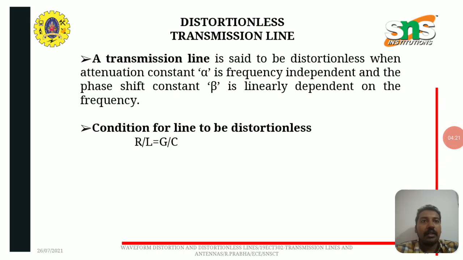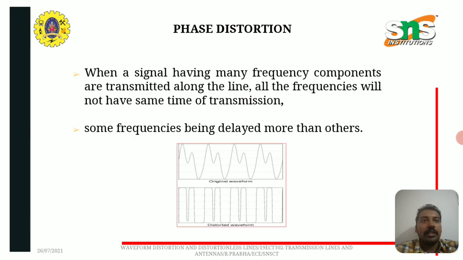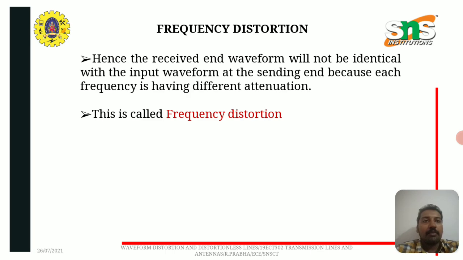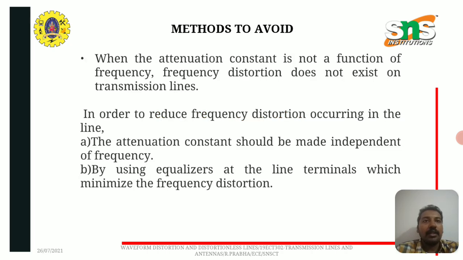So in this we are seeing frequency distortion and phase distortion. The summary is: the received end waveform will not be identical with the input waveform at the sending end because each frequency has different attenuation. This is called frequency distortion. The methods to avoid frequency distortion are: the attenuation constant should be made independent of frequency, and using equalizers at the line terminals, which minimize the frequency distortion.